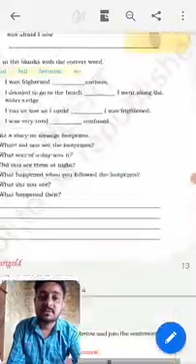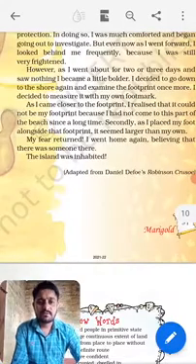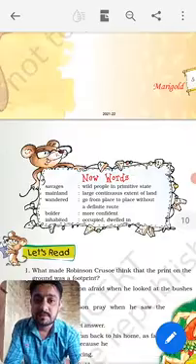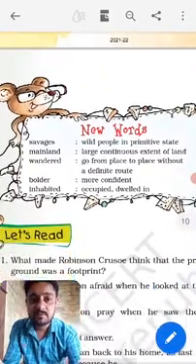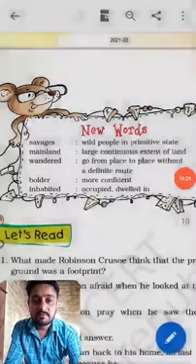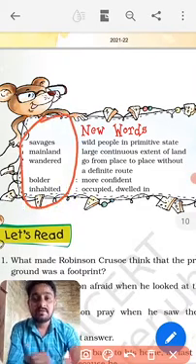So this is what the lesson is about. Some new words you are getting here. Your homework today, you have to write these word meanings in your copy and read them.